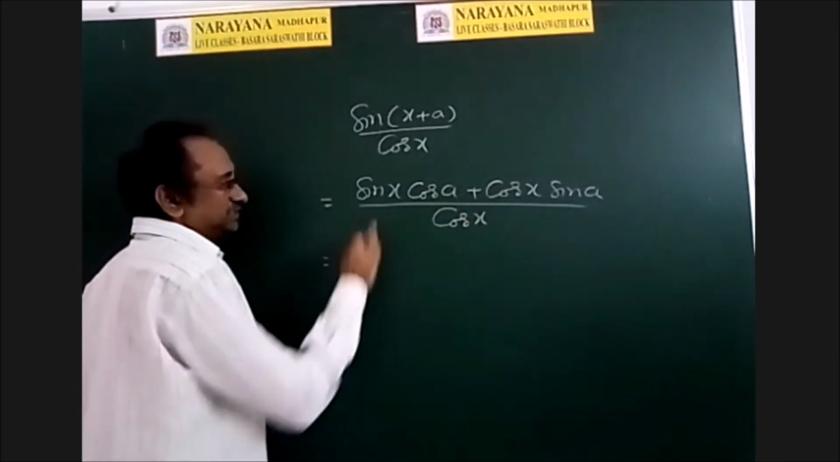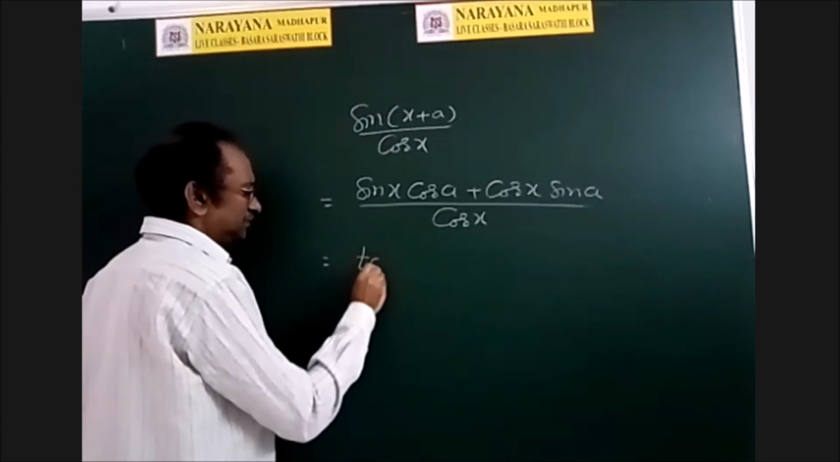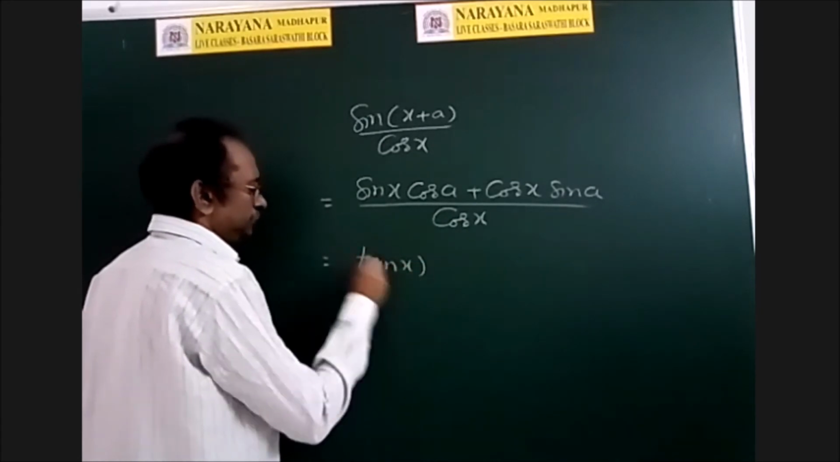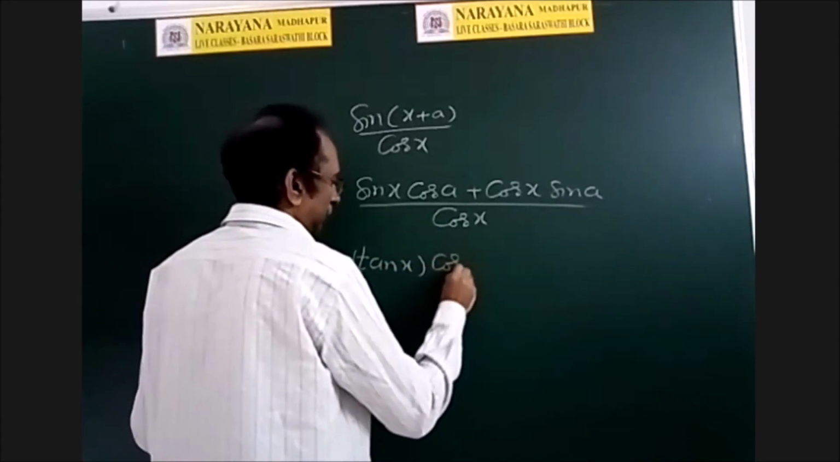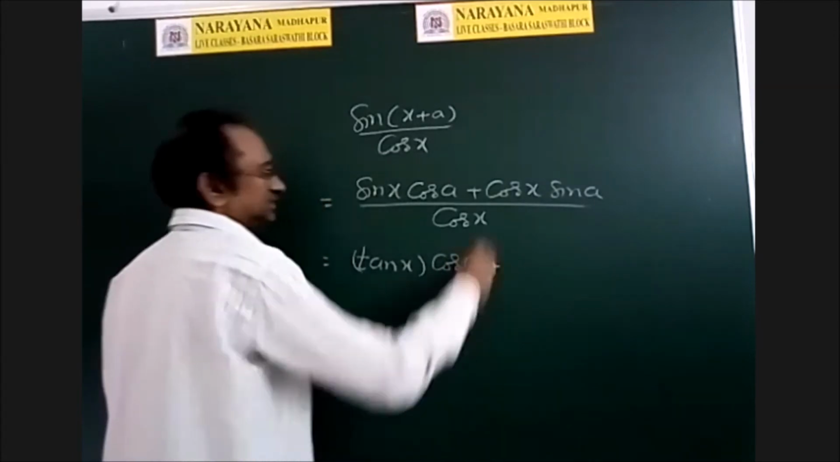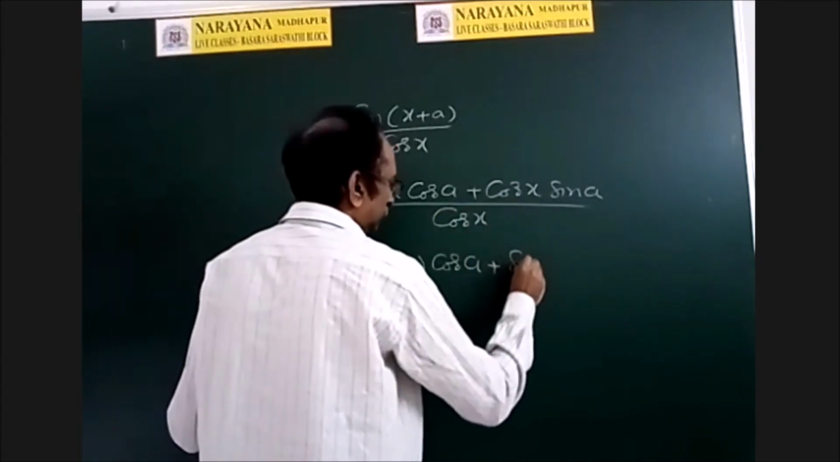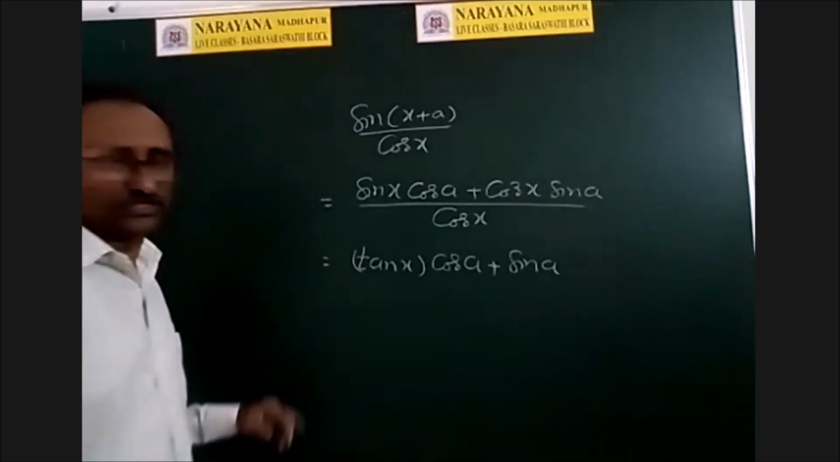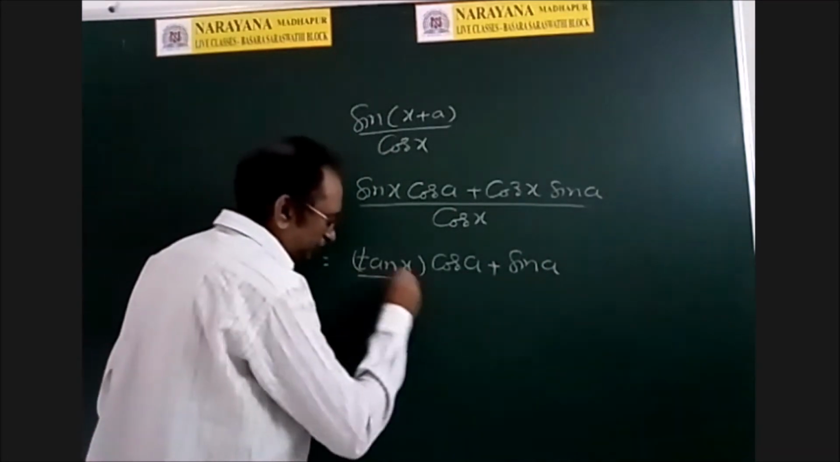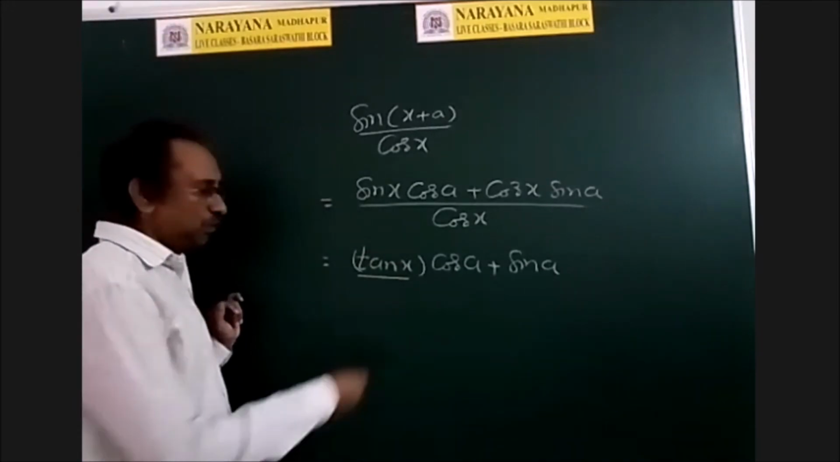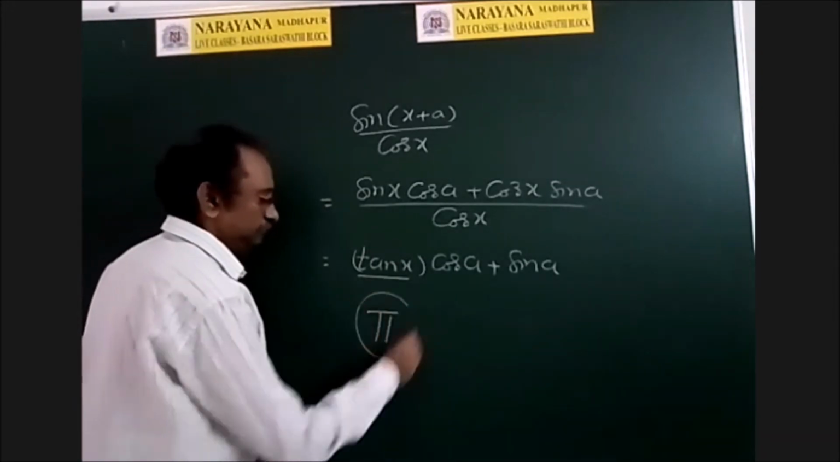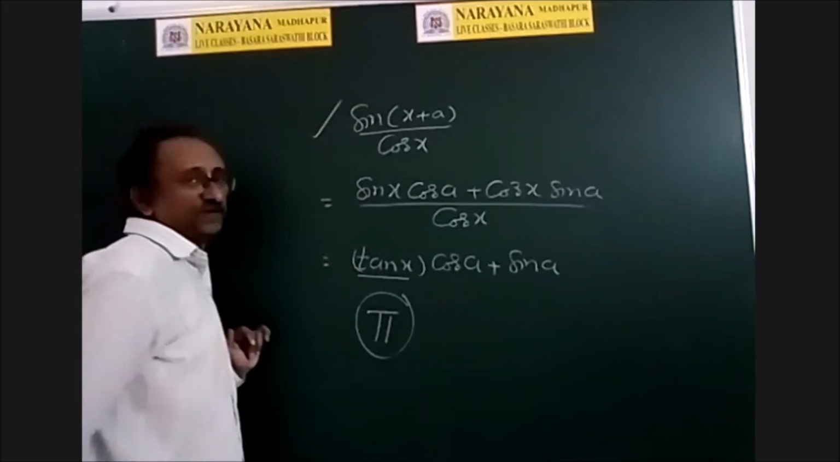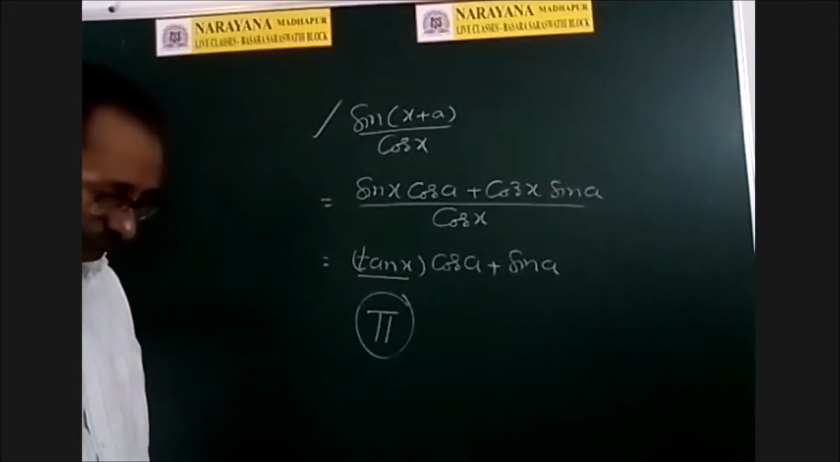And divide with cos x. Sin x by cos x, tan x into cos a, plus cos x cancelled, it is sin a. So sin a is constant, cos a is constant. Only the function we are left with is tan x. What is the period of tan x? Pi. And therefore, the period of that function is also pi. Write down.